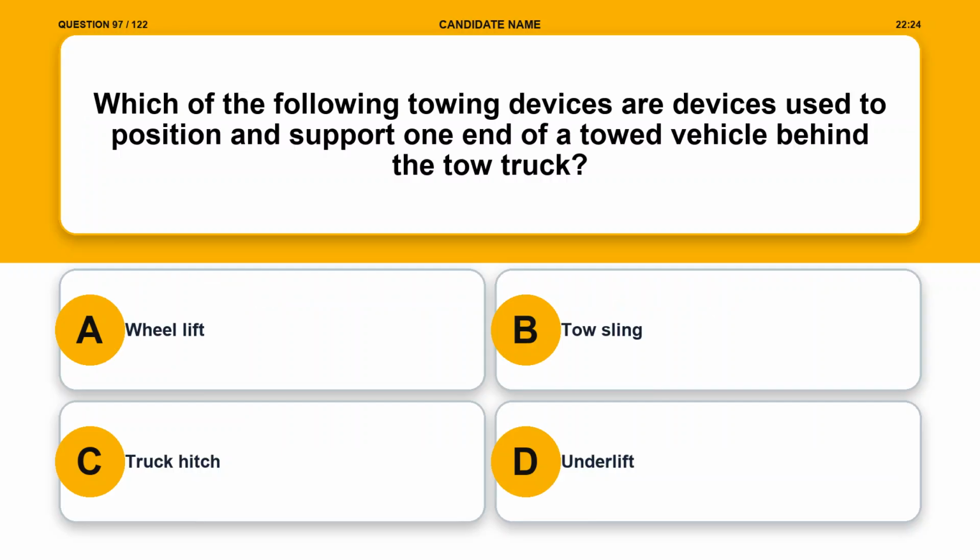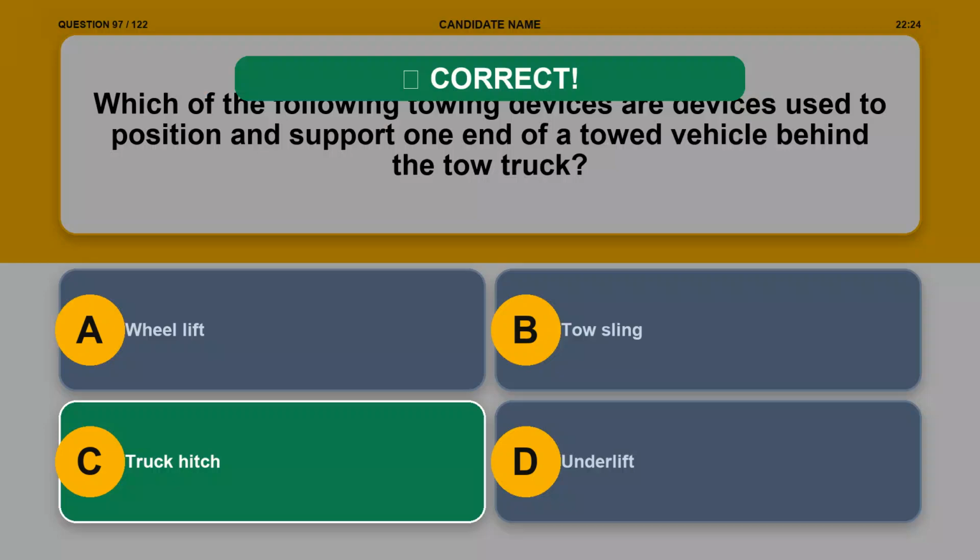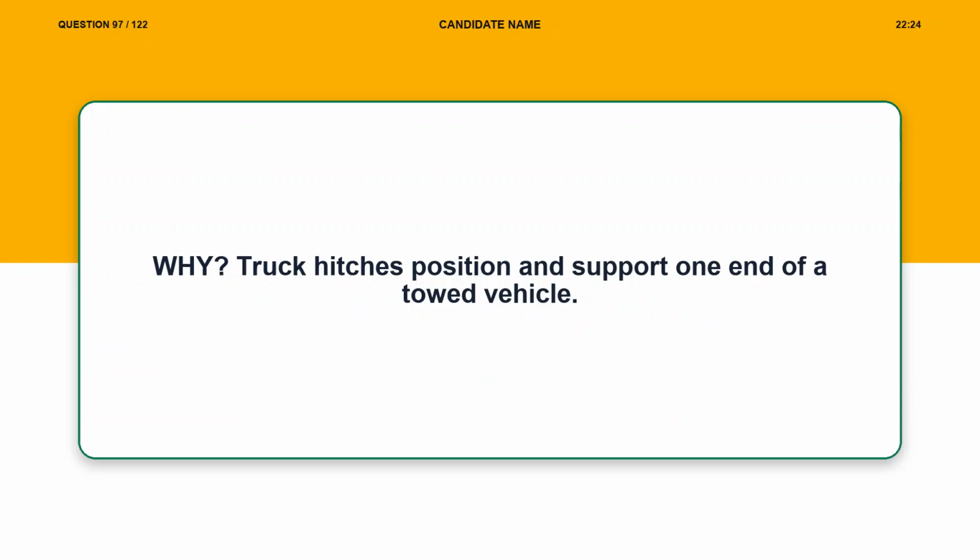Question 97. Which of the following towing devices are devices used to position and support one end of a towed vehicle behind the tow truck? Option A, wheel lift. Option B, tow sling. Option C, truck hitch. Option D, underlift. The correct answer is option C, truck hitch. Explanation. Truck hitches position and support one end of a towed vehicle.